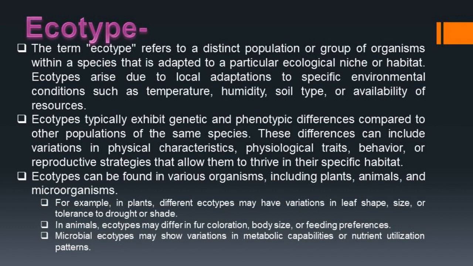For example, in plants, different ecotypes may have variations in leaf shape, size, or tolerance to drought or shade. In animals, ecotypes may differ in fur coloration, body size, or feeding preferences. Microbial ecotypes may show variations in metabolic capabilities or nutrient utilization patterns.